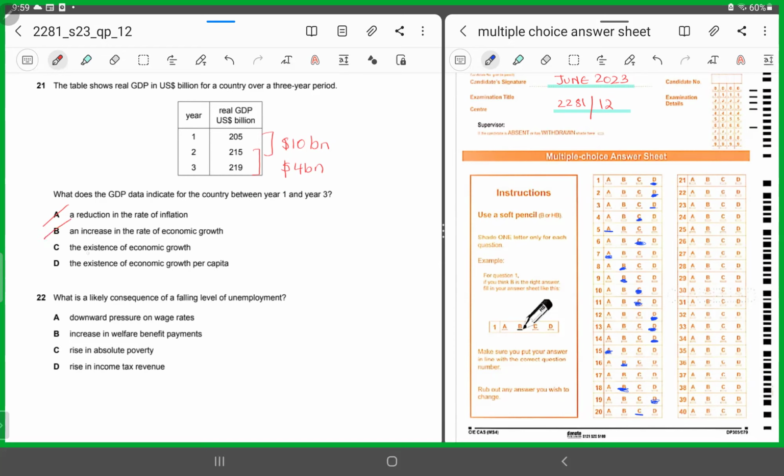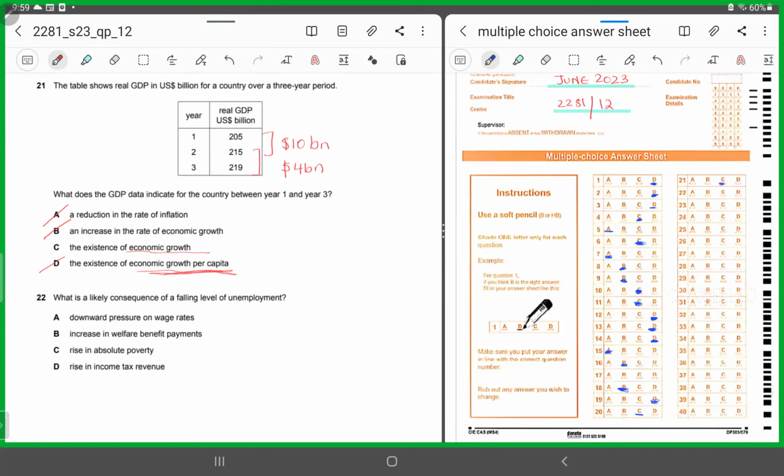The existence of economic growth, yes, there are signs of it. The existence of economic growth per capita, there is no information given to you about the population, so you cannot say about per capita, right? So it cannot be D in this case. So it has to be C. Now you understand why it's C?